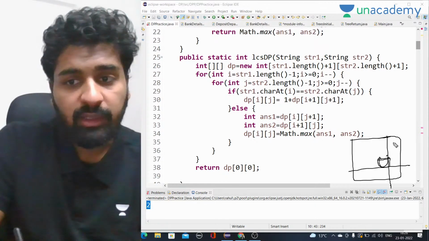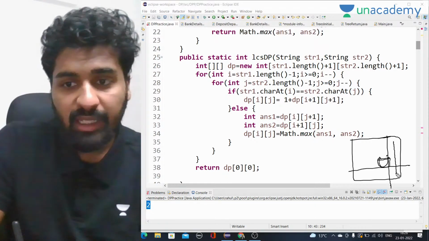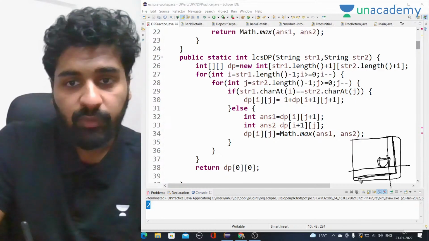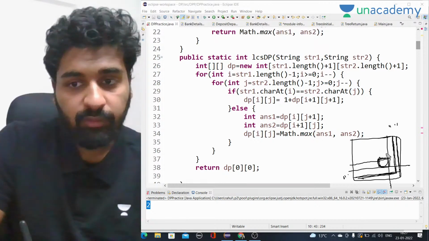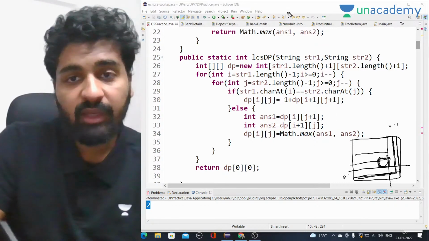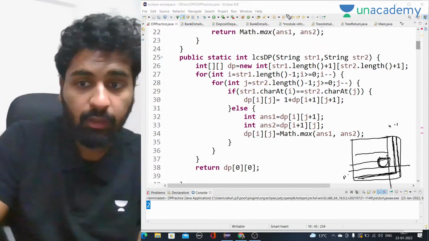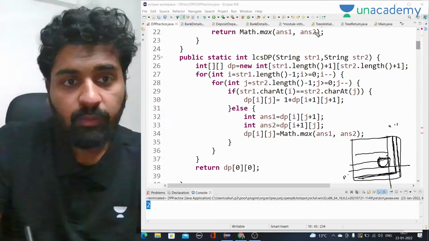If we are starting from here, then these are just the base conditions that we have to write here. When we reach the end of any string, we have to fill it here, and then we have to start from here and keep going forward and use the same recurrence that we have actually found out in the recursive code. That is what we have to do.